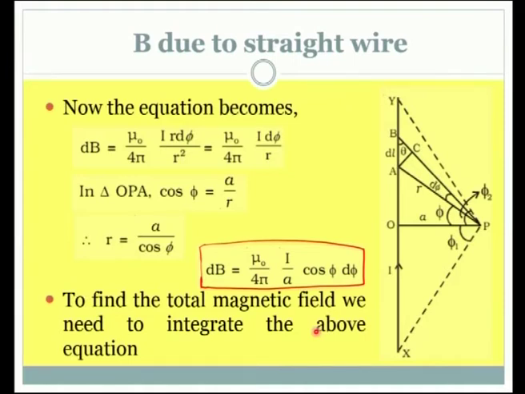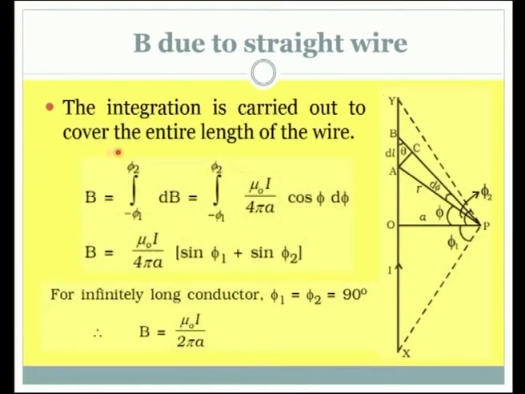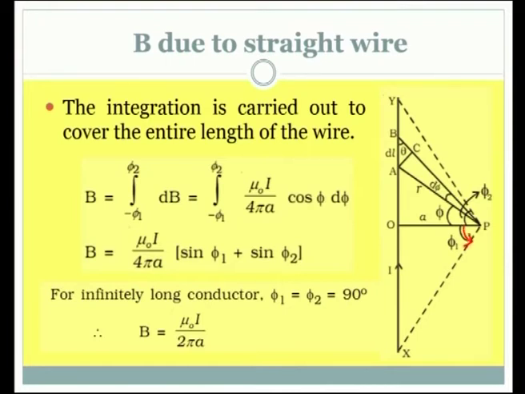Next is just the integration, that is what we perform. The integration is carried out to cover the entire length of the wire. The entire length is XY, and it is integrated from minus phi 1 to plus phi 2. Why minus? Because if you look at the way in which the integration is done, from the center, phi 1 is measured downward. I would like to mark it also, so that we remember every time the sense of consideration is important. This is marked downward, and phi 2 is measured upward.